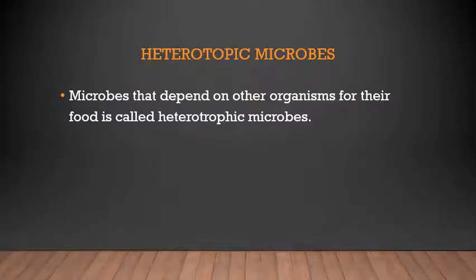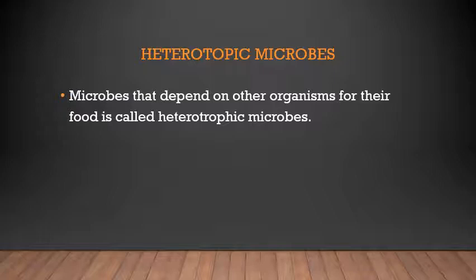What are heterotrophic microbes? Now you learned autotrophic means automatically making their own food. In the same way, heterotrophic should be the opposite of that, right? So what are the microbes which are opposite to making their own food? They don't make their own food and they are dependent on other organisms for their food. So microbes that are dependent on other organisms for their food are called heterotrophic microbes.